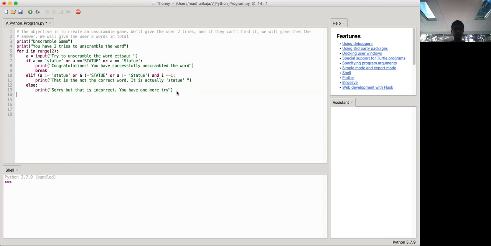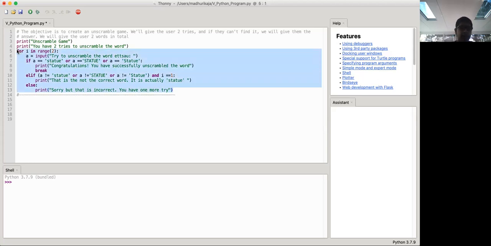Since it's an unscramble game, we have to give more than just one word. So let's just comment this out, to partition and say which part is which, and we'll use a different word this time, but basically the same program.